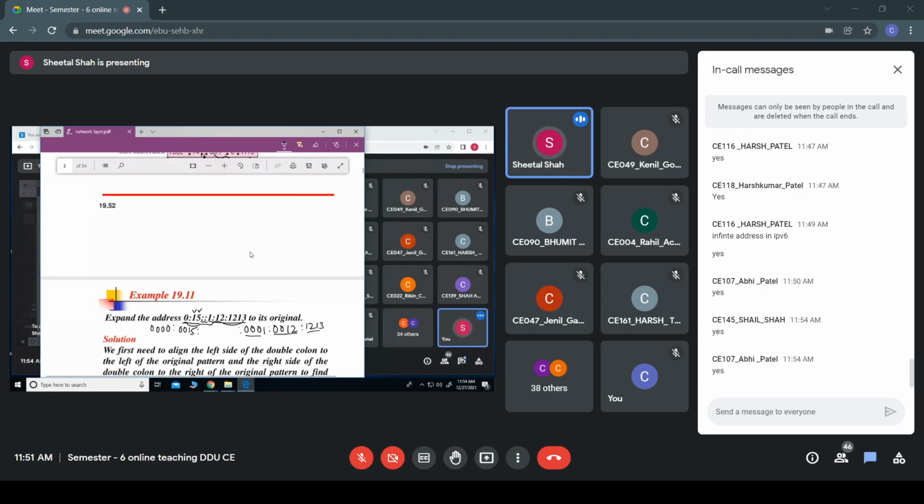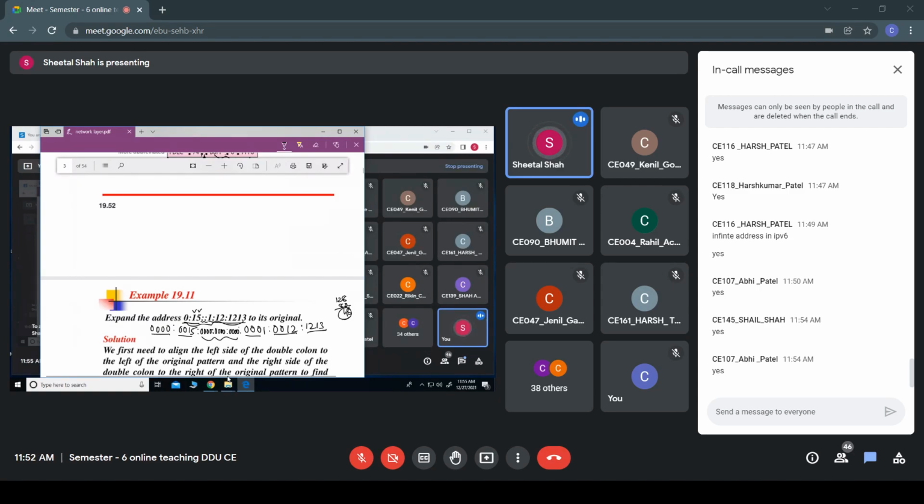16 2s are 32, 16 3s are 48, 16 4s are 64, 16 5s are 80. So out of 128, 80 bits have already been shown here. How many bits are left? 48 bits. That means if I use this chunk of 48 bits, there are consecutive 48 bits which are all zeros. So if I want to group it in 16, it would be 0000 colon 0000 colon 0000.